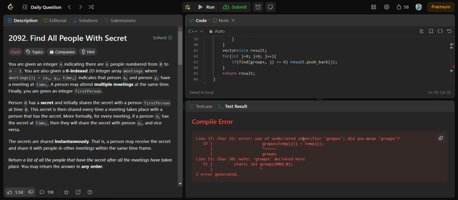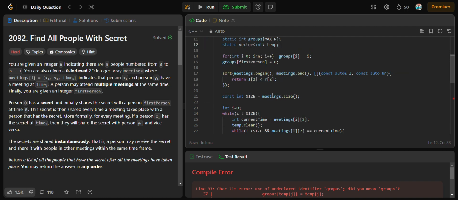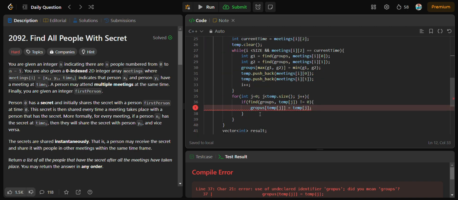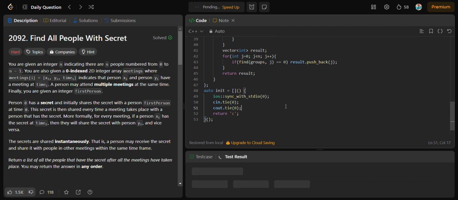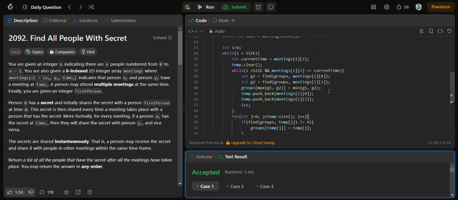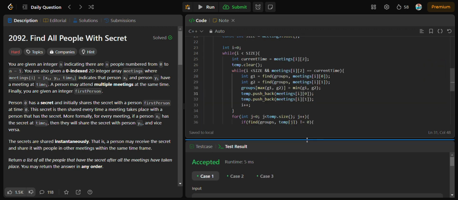It says use of undeclared identifier groups. Okay, spelling mistake. Oops. Yeah, the code ran successfully, as you can see.